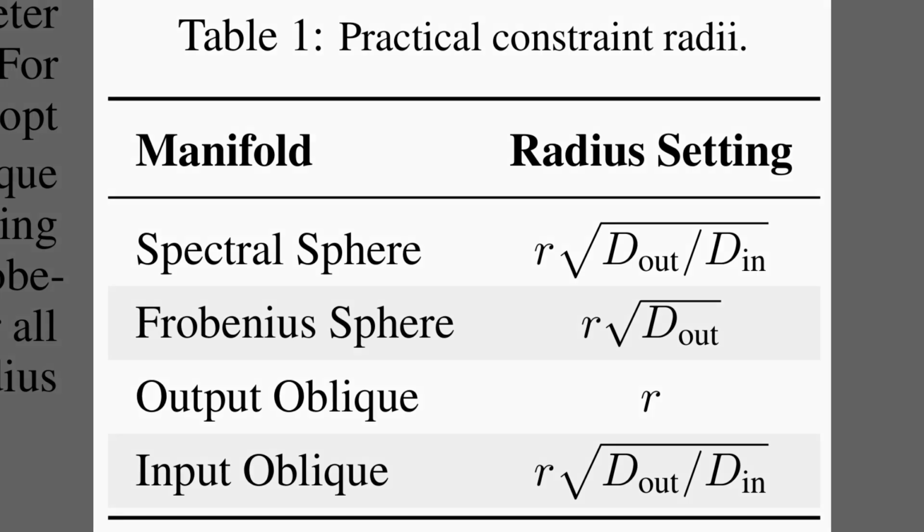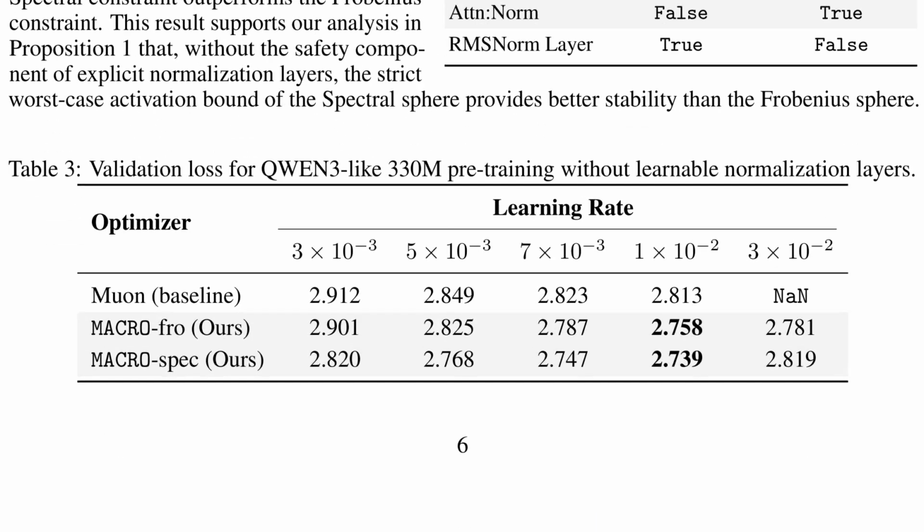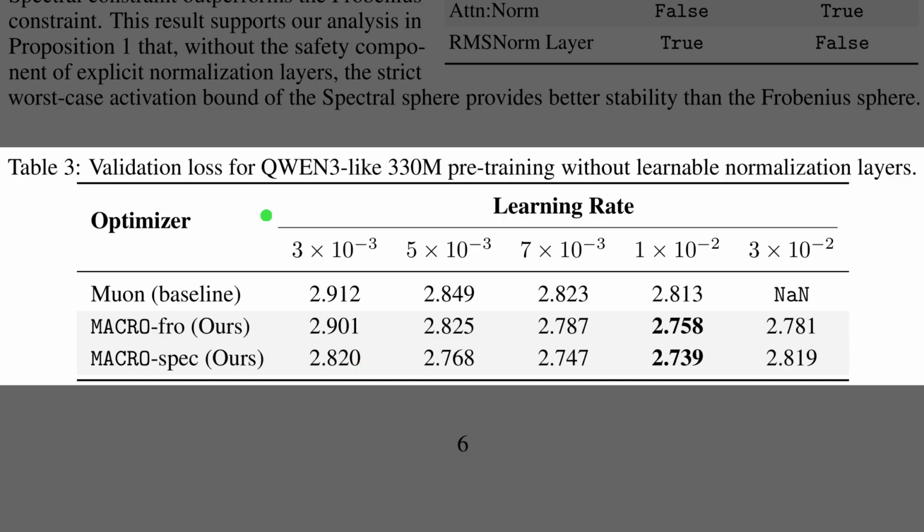Table 3 tests this theory by stripping away all learnable normalization layers from a 330 million parameter model. Looking at the baseline muon optimizer, it clearly struggles without those standard stabilizers, eventually diverging at the highest learning rate. The new macro optimizers, however, stay completely stable across all tested rates. MacroSpec, in particular, delivers the lowest validation loss here, which proves that its strict worst-case bounds provide crucial extra stability when explicit normalizations are absent.